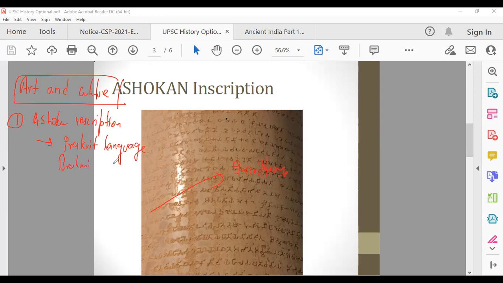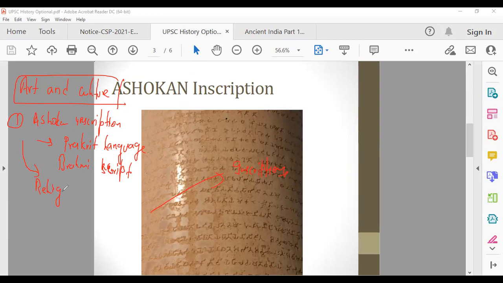Like Hindi is the language and Devanagari is the script, right? So Brahmi was the script. This is art and culture knowledge. While studying Ashokan inscriptions, we know that the language was Prakrit and the script was Brahmi. Then Ashokan inscriptions also tell us about religious plurality.